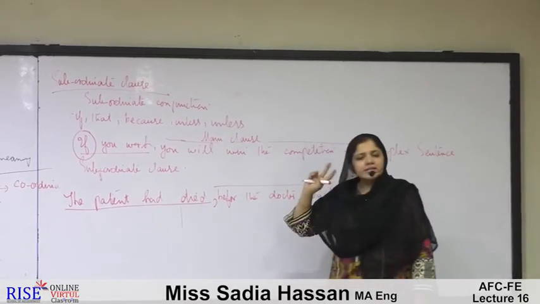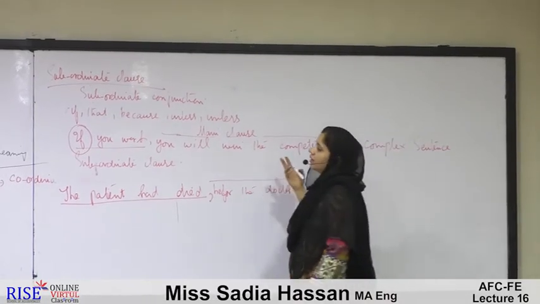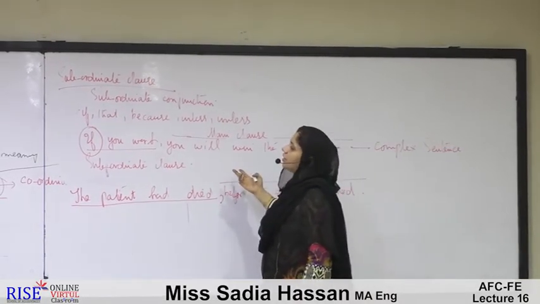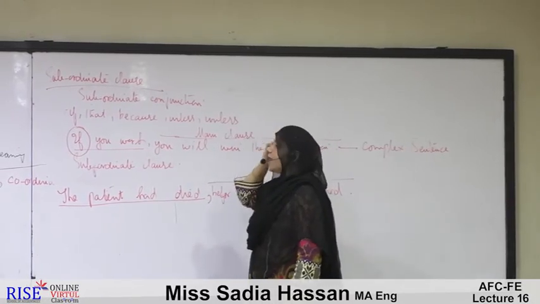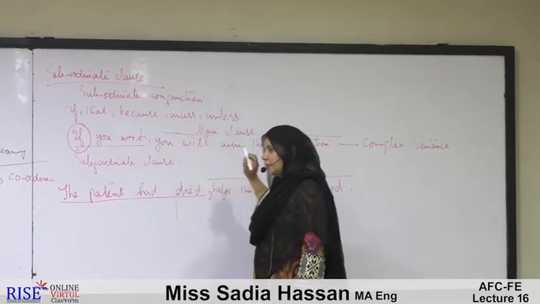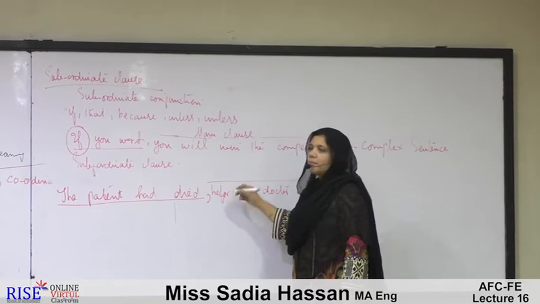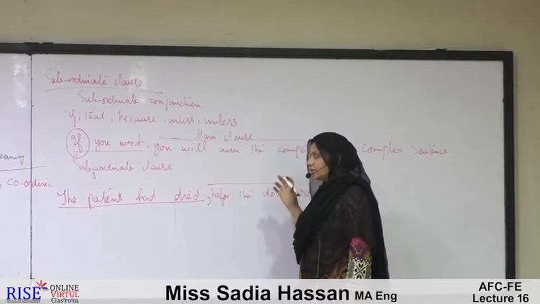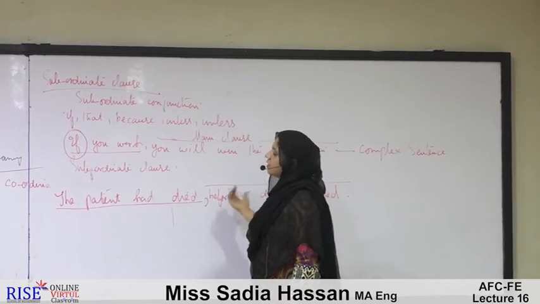This is very common with subordinate conjunctions, that they might be placed in the beginning and they might be placed in the middle of the sentence, because they might be placed in both these positions.